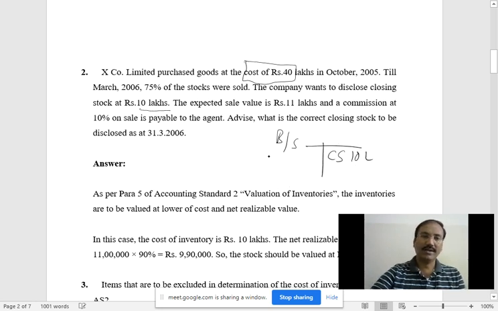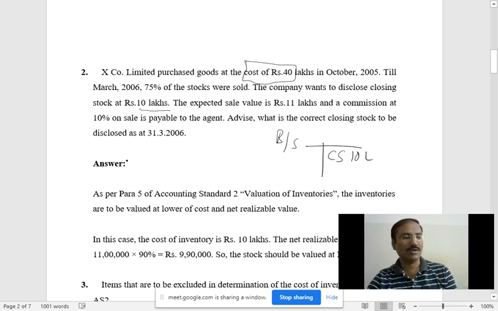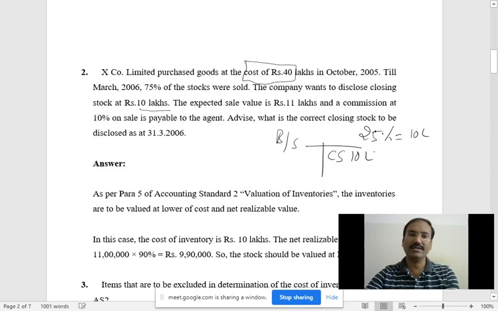So without any valuation, they are saying that 10 lakh rupees is the right way. If 10 lakh rupees is written, then the auditor will ask on what basis you are writing 10 lakh rupees. Now we'll see. The company said that 10 lakh rupees is the value of the 25% stock. We'll see whether it is right or wrong.